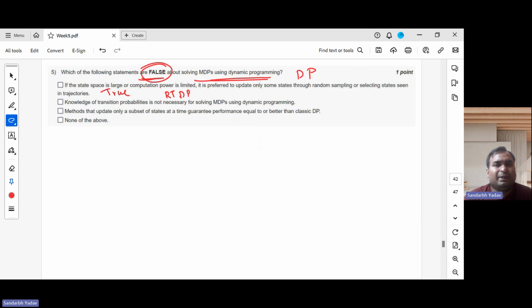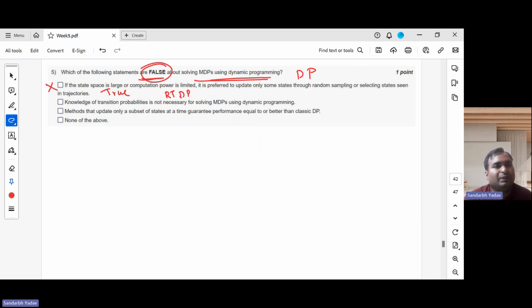So we select those states which are seen in trajectories. This ensures that the states we are seeing in trajectories are the states which will occur more and more, so we prefer to update only those states. There might be some states which rarely get visited, and we don't worry much about them. So this is true. The question is asking about false statements, so this is not it.